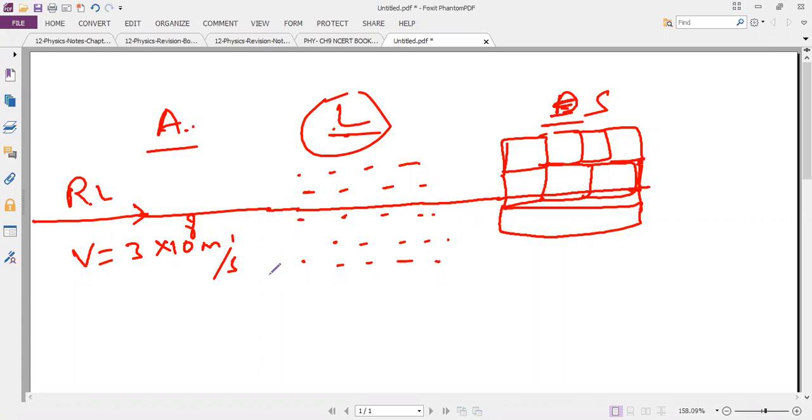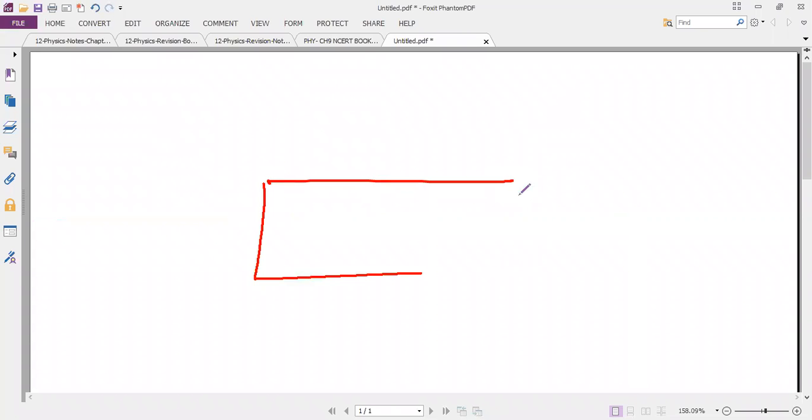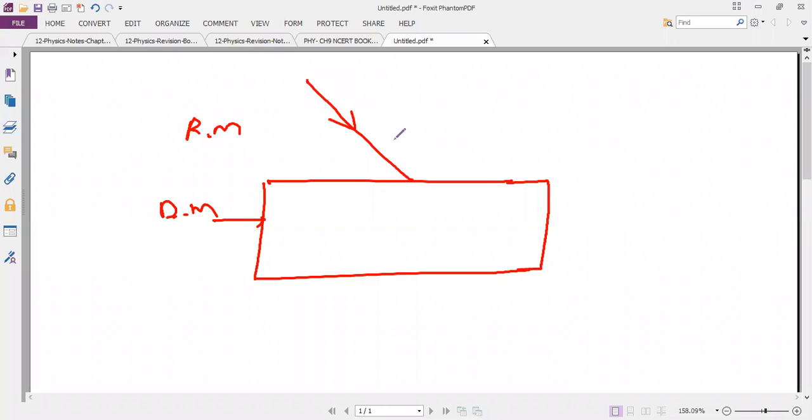Now the light source. This is the denser medium. Okay, this is the rarer medium. Ray of light. It is the incident ray. This is the normal.